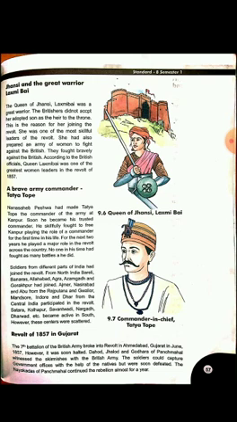What the doctrine of lapse says is that if a male heir is not there, the whole kingdom will be given into the hands of the Britishers. But here Rani Lakshmi Bai says that I have adopted a son, and so now the whole kingdom could be in his hands, right? But the Britishers said that he is not your own son. So she took part in the revolt, because this was not a proper reason for them.